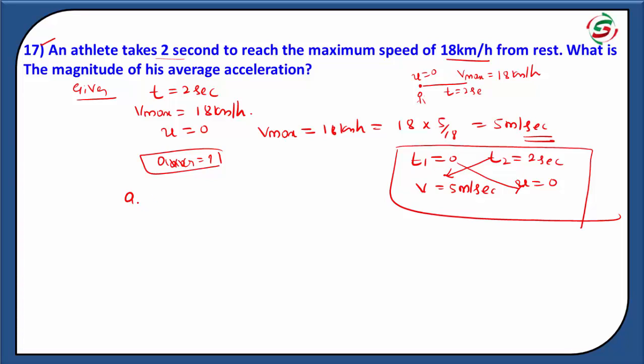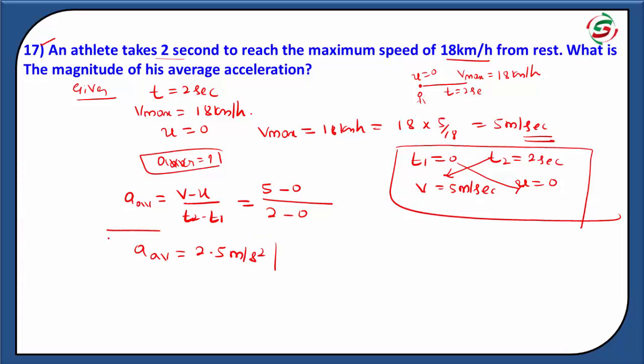We know the formula: the average acceleration is equal to v minus u divided by t2 minus t1. The final velocity is 5, minus initial velocity 0, divided by 2 minus 0. Average acceleration is equal to 5 divided by 2, which is 2.5. The SI unit of acceleration is meter per second square. The average acceleration is 2.5 meter per second square. This is the desired value.